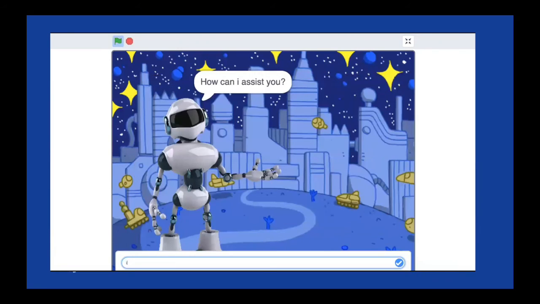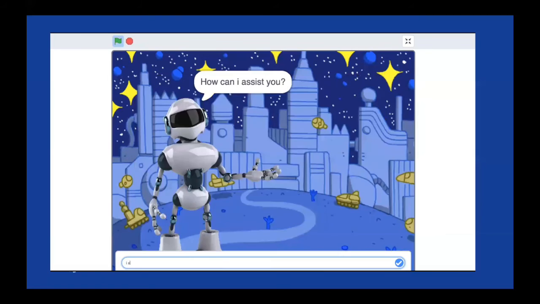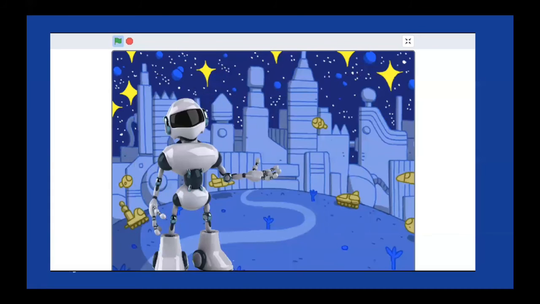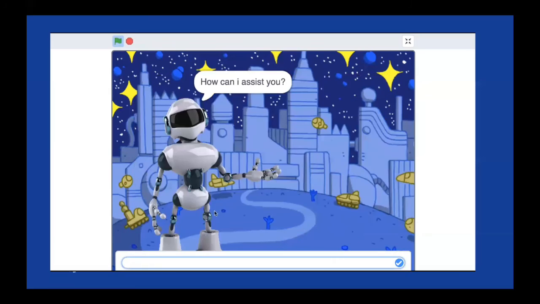So like here, the student wrote, I can't sleep at night. So our machine gave the student sleep deprivation advice, like trying to meditate, read a book, or even take a nice hot bath and relax before getting to bed. As we continue, another issue students face is with stress, socially and with their grades. And as you can see, our AI machine can also recognize stress from students and suggest helpful tips, like talking to a teacher or perhaps asking for extra credit and etc.